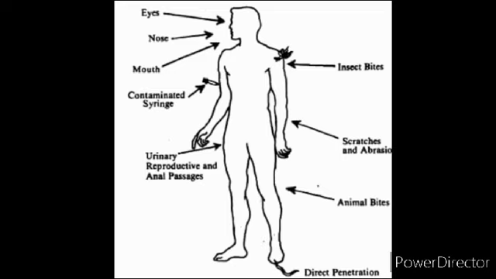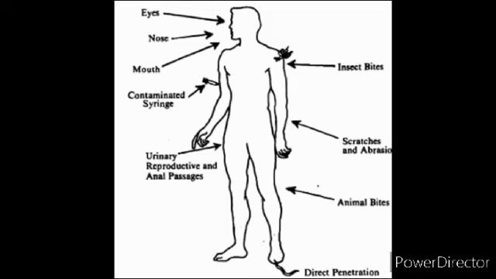Now children, this is the diagram which you have to draw in question number 6. This is a figure of a human body in which various routes are shown through which microorganisms can enter the human body, like eyes, nose, mouth, contaminated syringe.